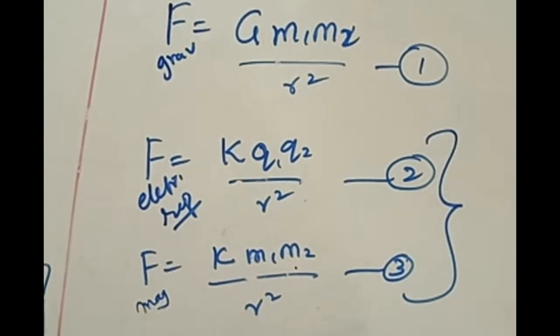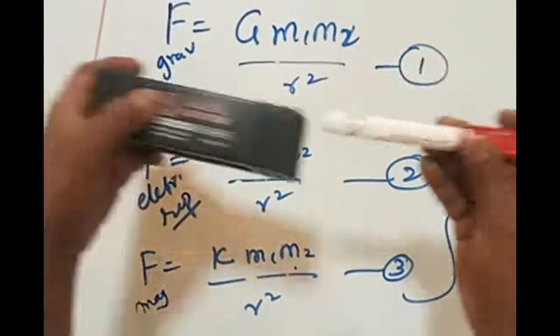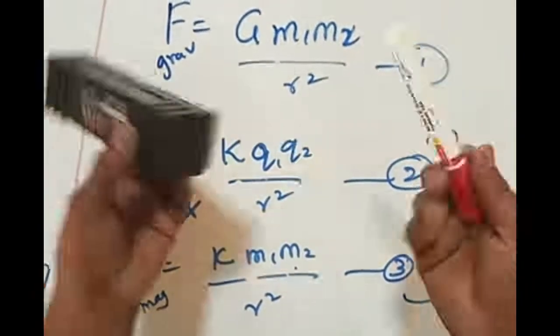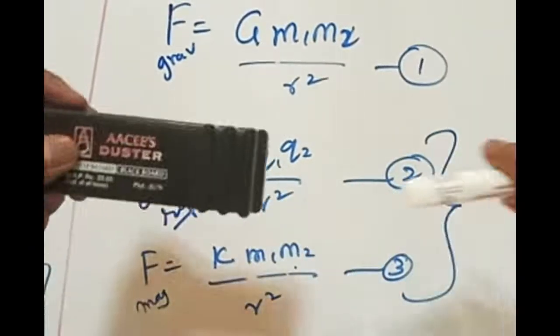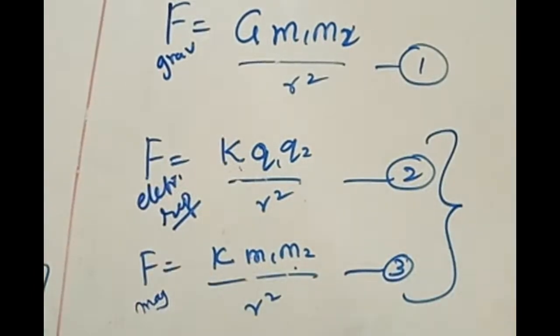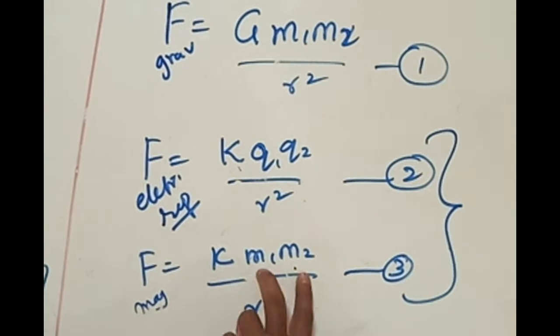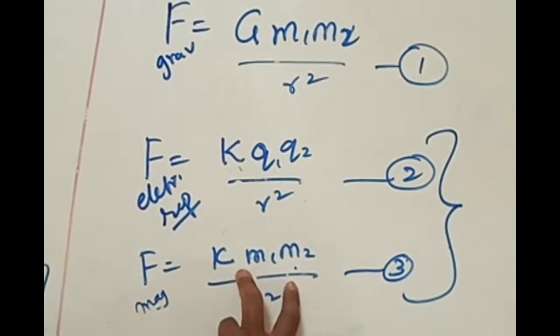Between two magnets, you can understand that easily. If this is one magnet and one more magnet is brought closer, what happens? They attract, attractive force. If I keep the poles like this, north pole facing north pole, will they attract? No, they repel. Means magnetism can have both attractive or repulsive force depending on the polarity of the magnetic pole strengths.